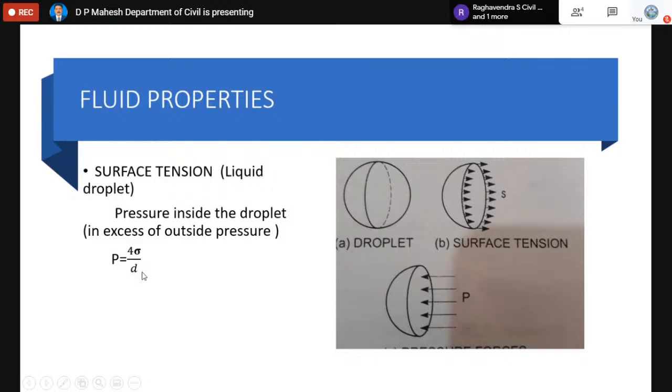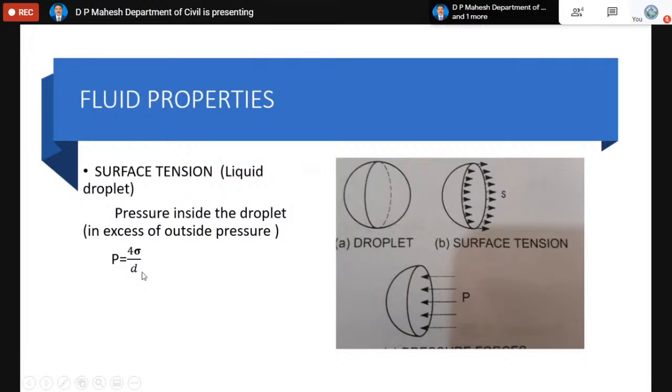The liquid droplet is always under the action of two forces. One is a tensile force due to surface tension, because this edge length equals the circumference, which is pi d. The surface tension is denoted by sigma. Sigma into pi d is a tensile force which acts on this droplet, but it is away from the droplet.